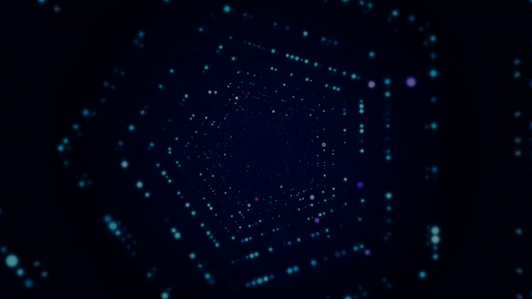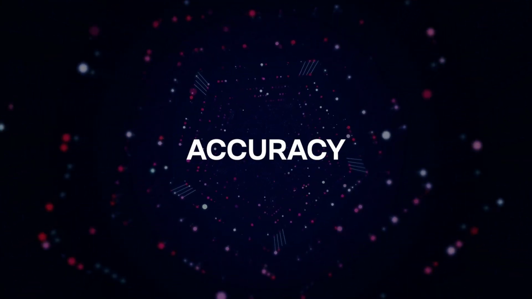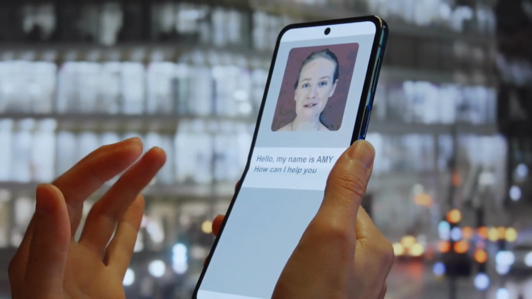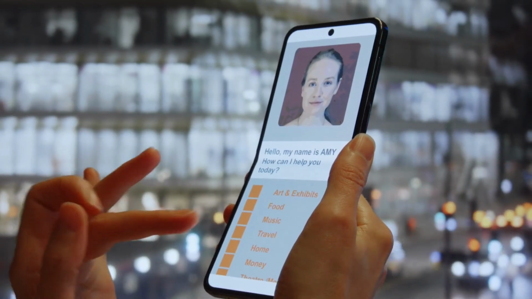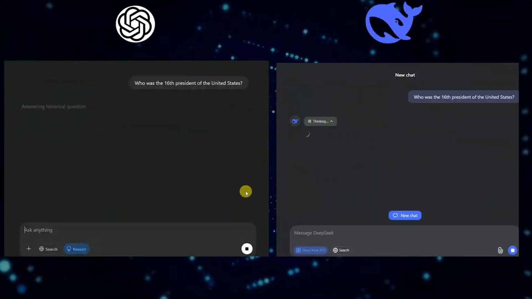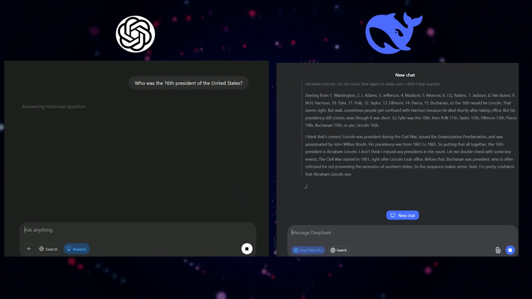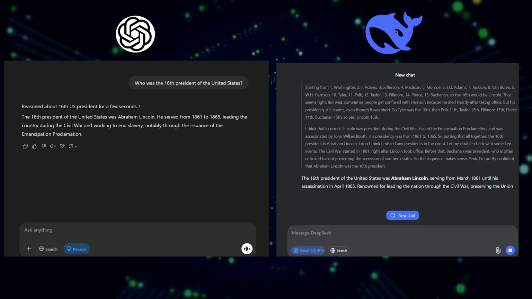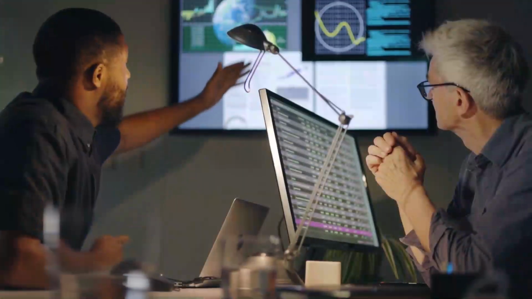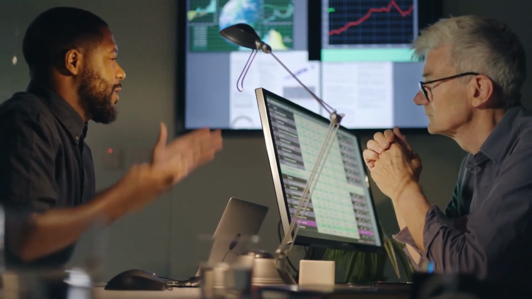Let's get started. First up, let's talk about accuracy. How well do these AIs actually answer questions? We tested both on general knowledge, complex reasoning, and niche topics. On basic, fact-based questions like, who was the 16th president of the United States? Both AIs got it right instantly. Abraham Lincoln. No surprise there. But when we pushed them with more complex queries, things got interesting.